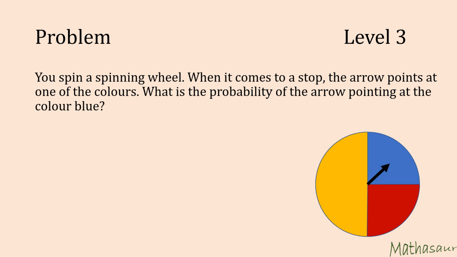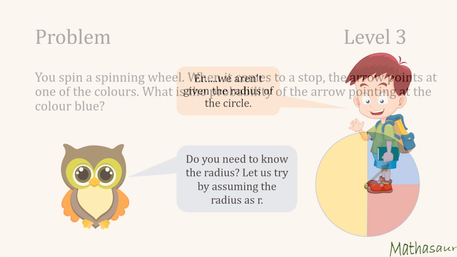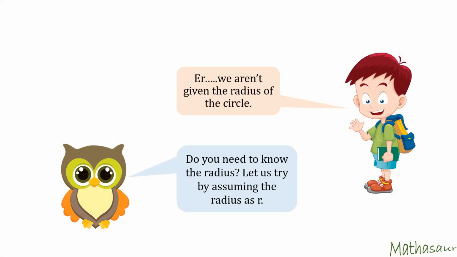You spin a spinning wheel. When it comes to a stop, the arrow points at one of the colors. What is the probability of the arrow pointing at the color blue? We aren't given the radius of the circle. Do you need to know the radius? Let us try by assuming the radius as r.